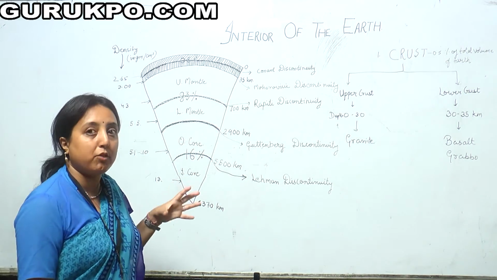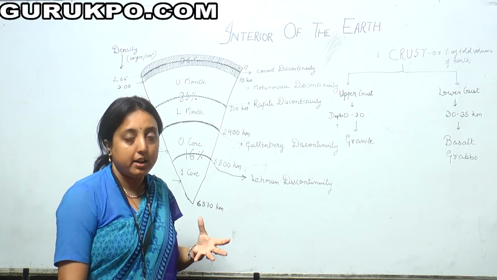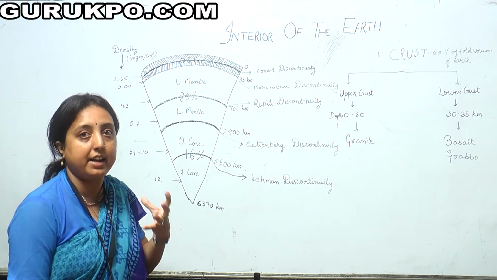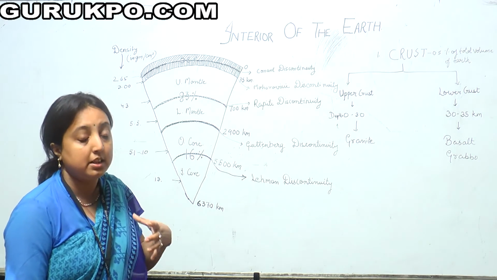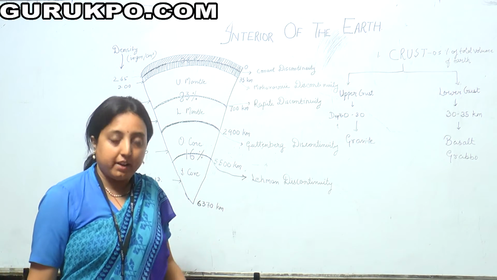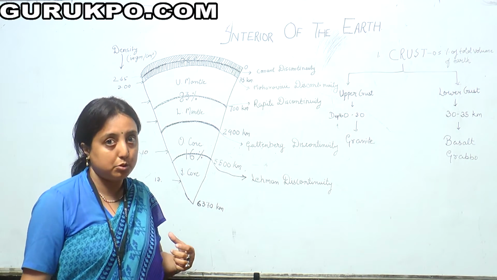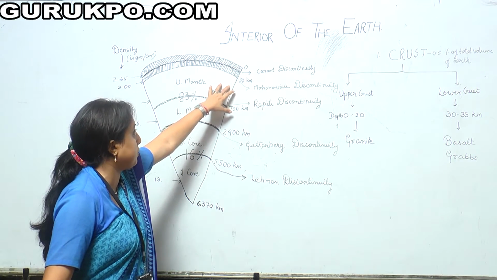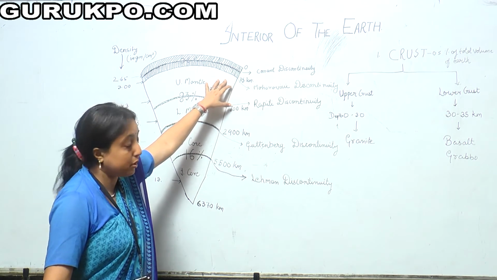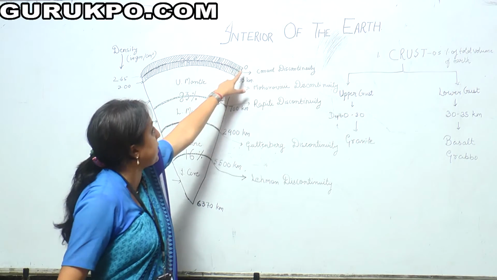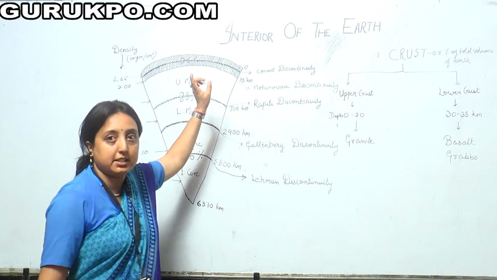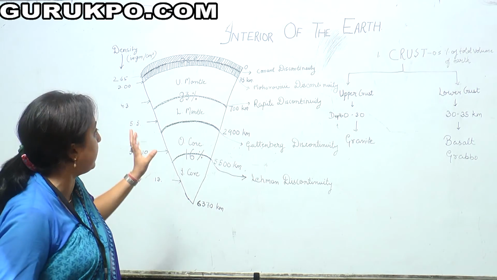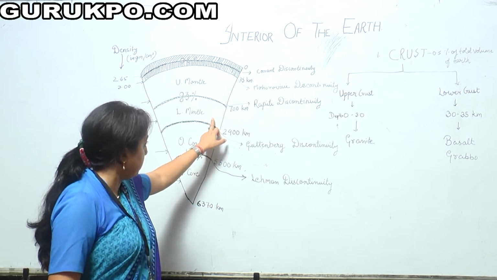The upper mantle is somewhat in a molten stage, and in this molten stage the speed of seismic waves gets retarded because P waves travel slowly in liquid. So this upper part of the mantle is also known as asthenosphere. We consider 0 to 100 kilometers as lithosphere, and after 100 kilometers it is asthenosphere, and the next one is the mantle part.